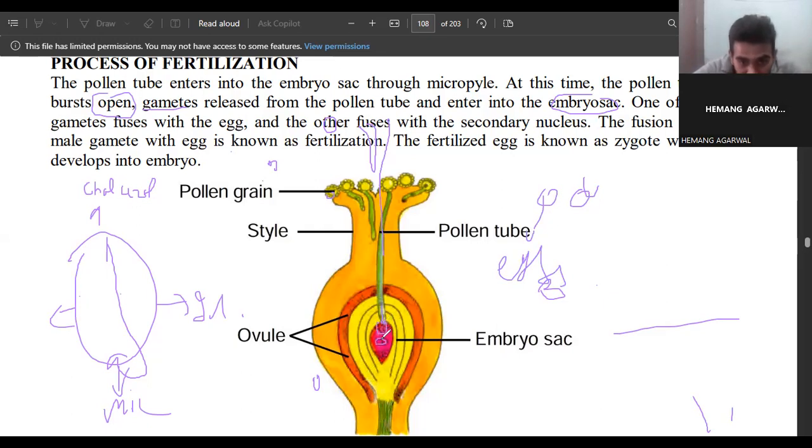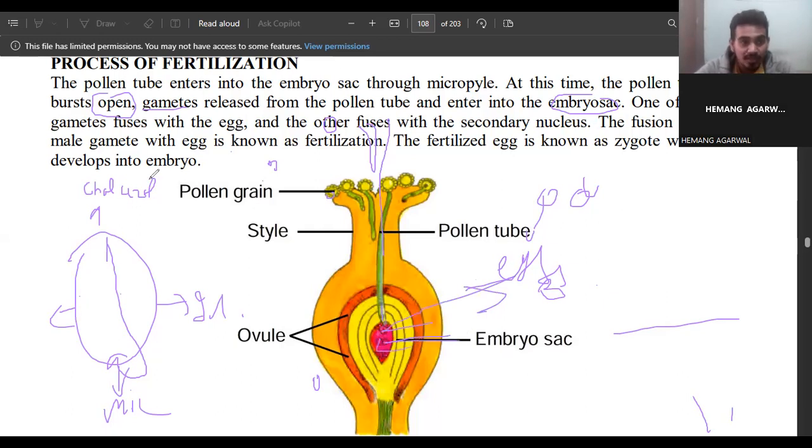See, they have eggs. So what will happen? One of the gametes fuses with the egg, and the other fuses with the secondary nucleus. So this is the secondary nucleus. See, this is the egg. This is the secondary nucleus. The two gametes: one is fused with this one, and the other is fused with this one, the secondary nucleus.